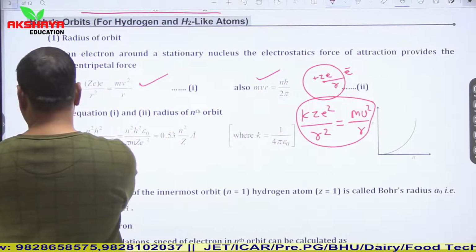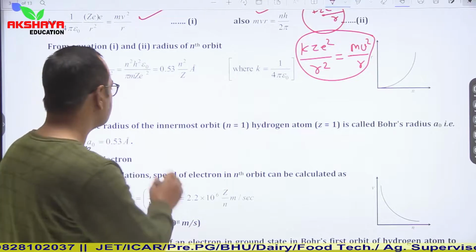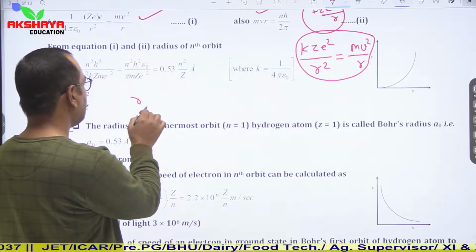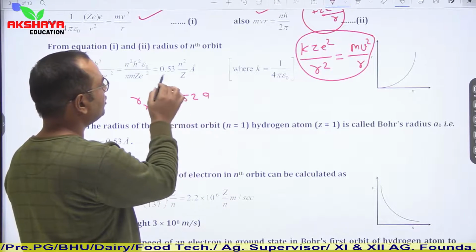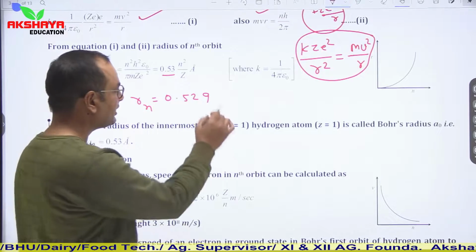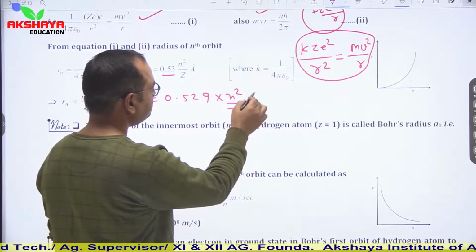So from here we can calculate the radius of the orbit in which the electron is revolving. The radius Rn is equal to 0.529, which is almost taken as 0.53, into n square upon Z angstrom.